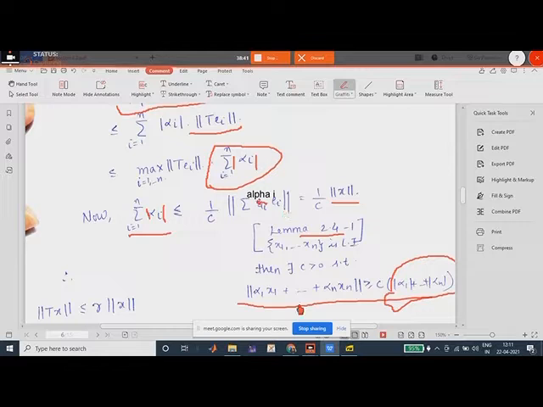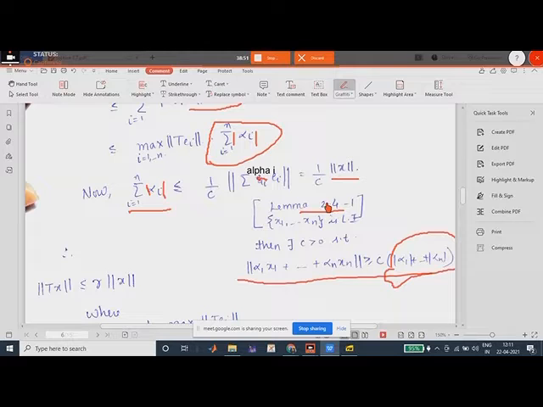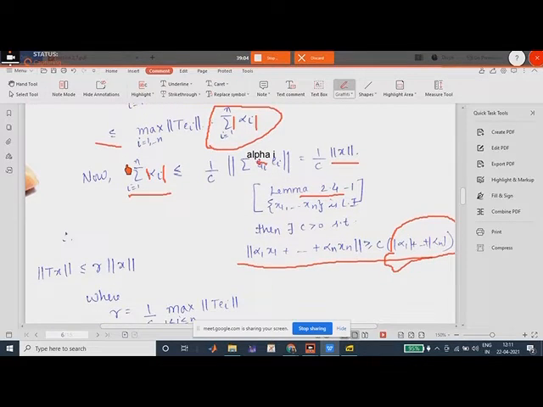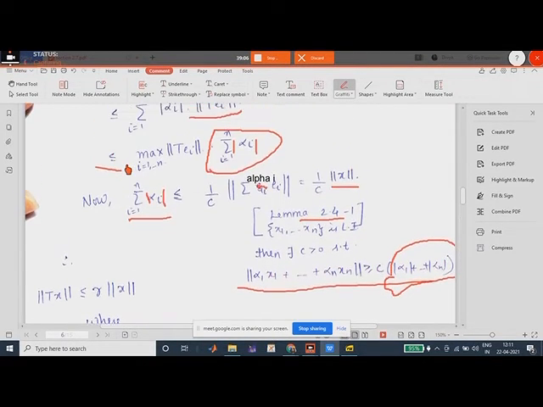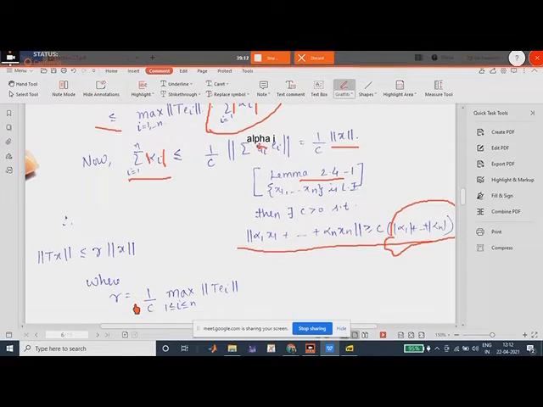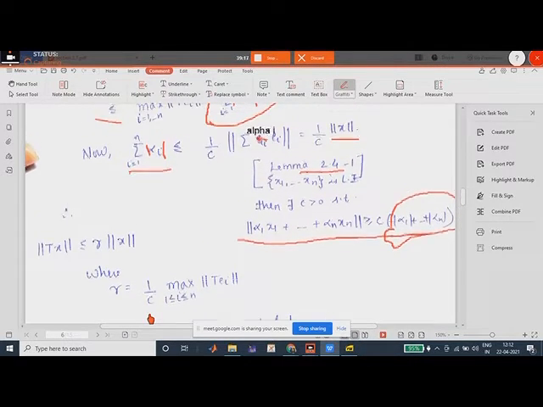So this is alpha i e_i, which is equal to 1 by c norm of x, alpha i in e_i. Okay. So what we have now is this summation modulus of alpha i is less than or equal to 1 by c times norm of x. We substitute this value in this previous inequality. Then we have norm of Tx is less than or equal to gamma times norm of x, where this gamma is nothing but maximum of e_i into 1 by c, right?